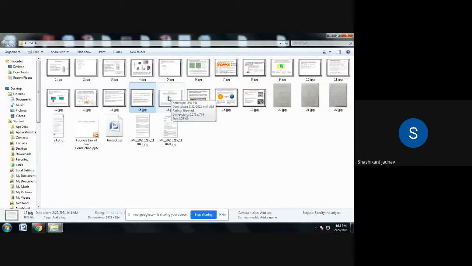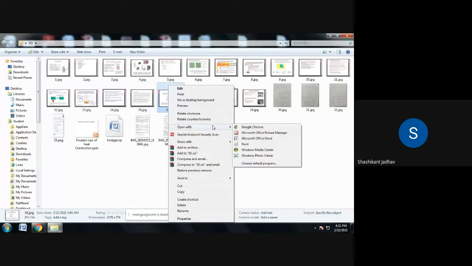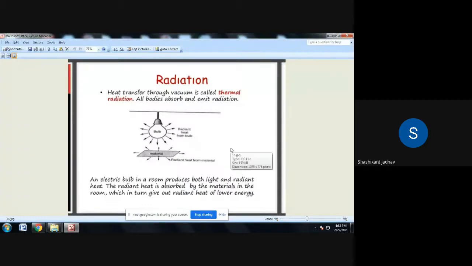Write down the third mode of heat transfer, that is radiation. Okay, so write down the definition of radiation. We know the definition: transfer of heat in the form of electromagnetic waves.